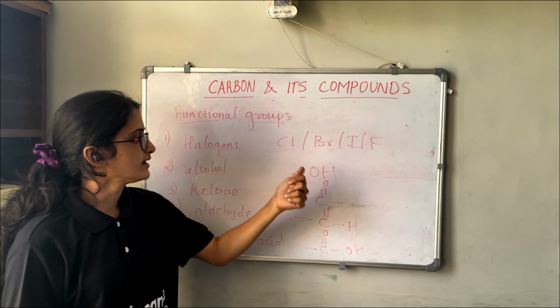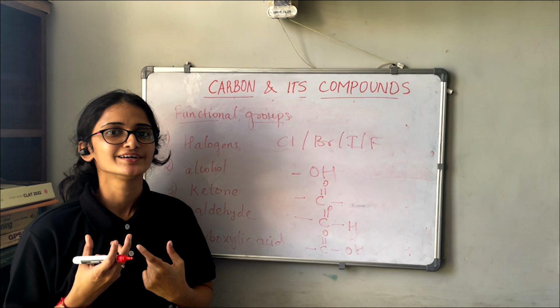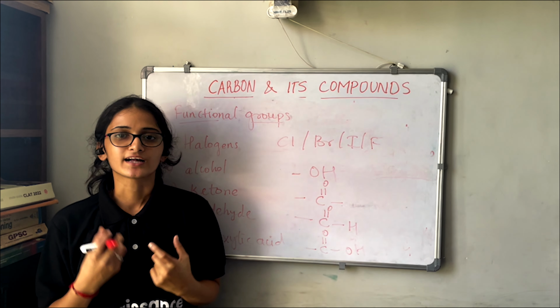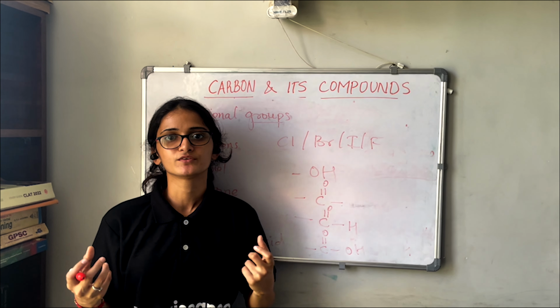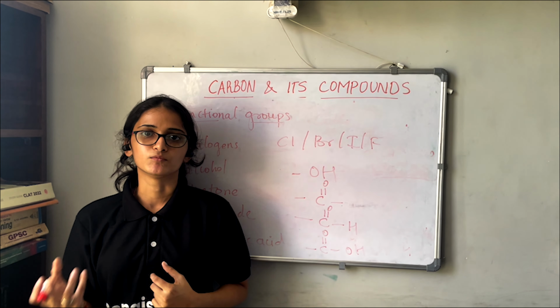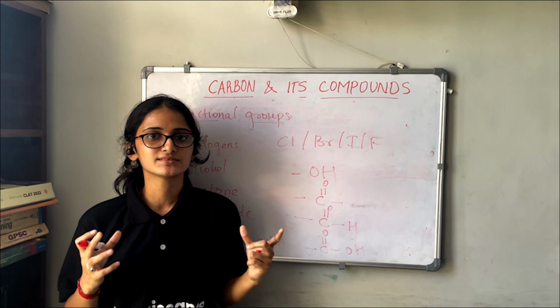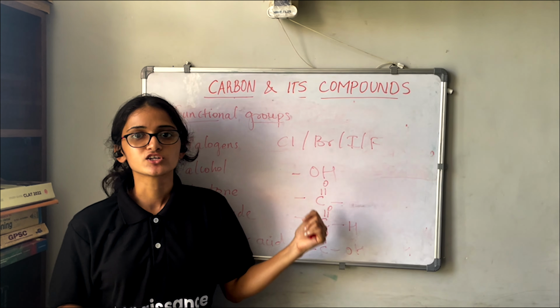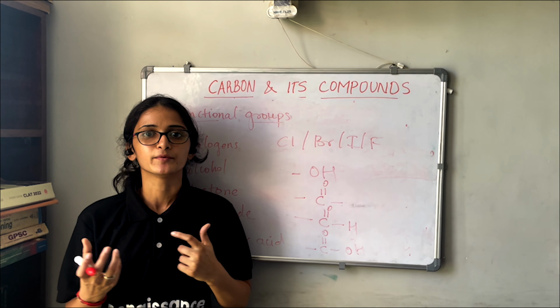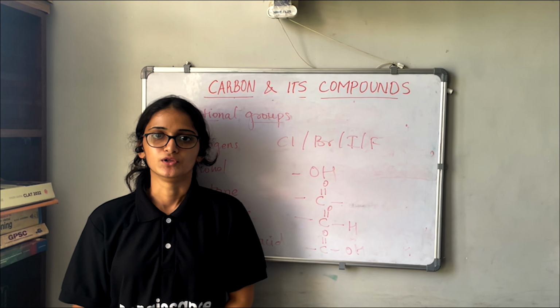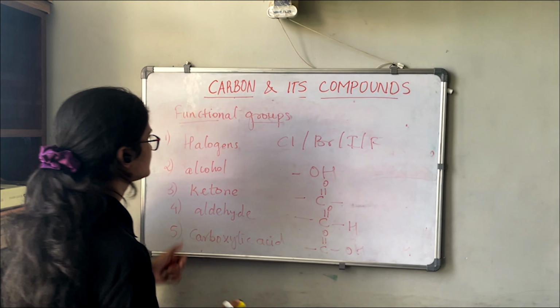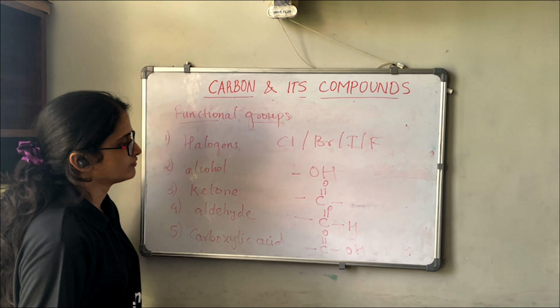Because carbon is friendly, carbon always wants to share a bond, or form a bond with another atom or molecule. Since carbon is friendly, these functional groups want to join carbon to form another molecule or compound. So these are the different types of functional groups.